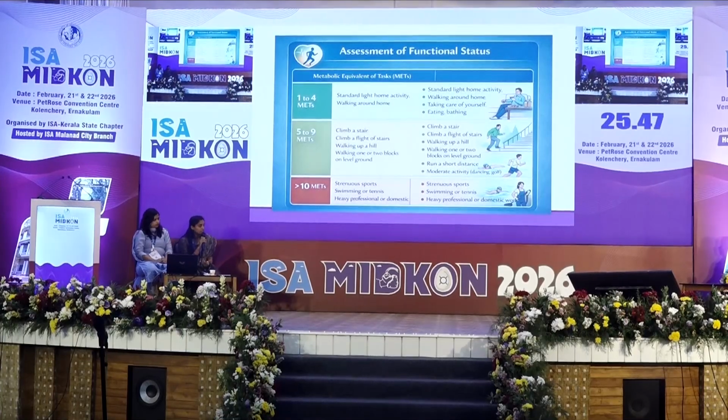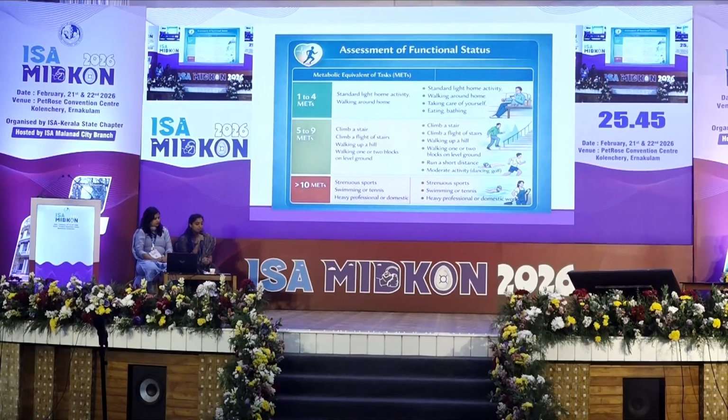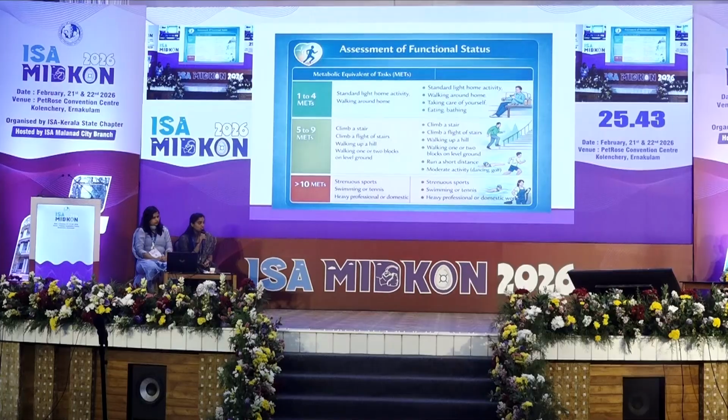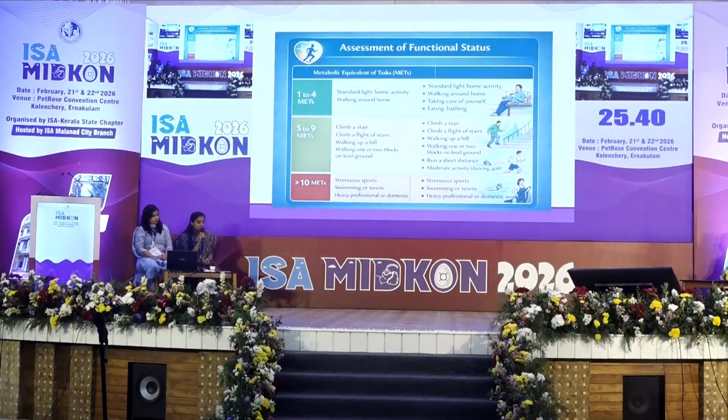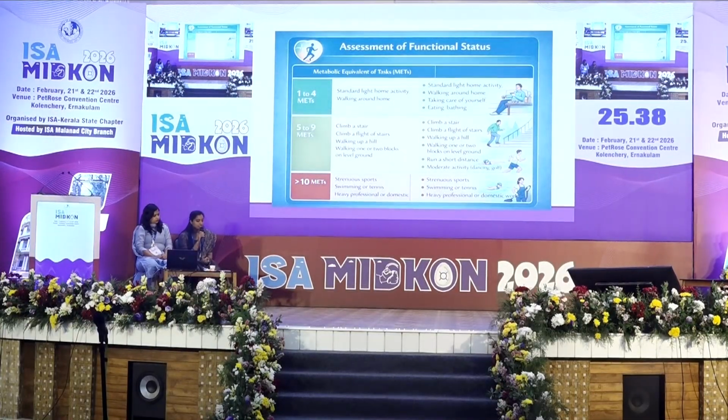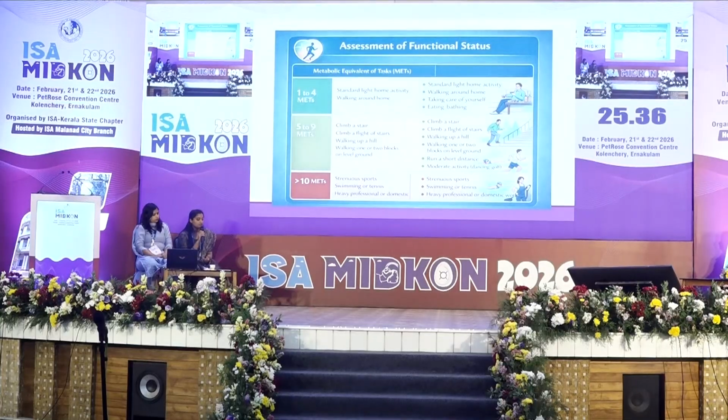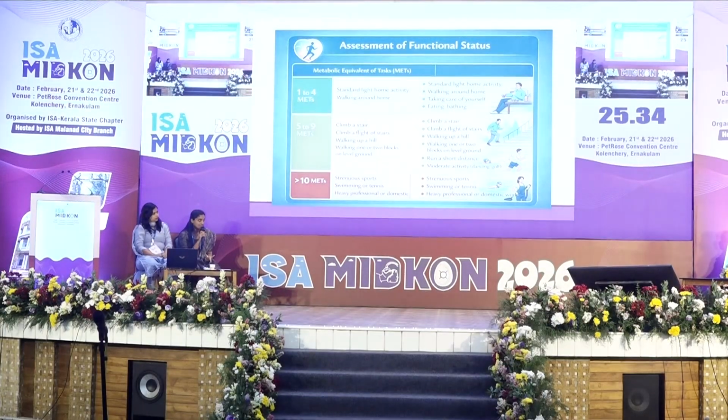Coming to the metabolic equivalent of tasks, 1 MET is equal to the oxygen consumed by the patient at rest, that is around 3.5 ml per kg per minute. If the patient is having more than 10 METs, he is of excellent functional capacity. If more than 4, it is good to moderate functional capacity, and less than 4 is poor functional capacity.